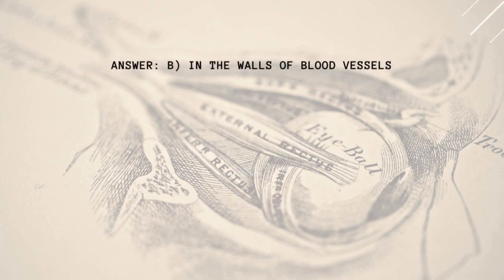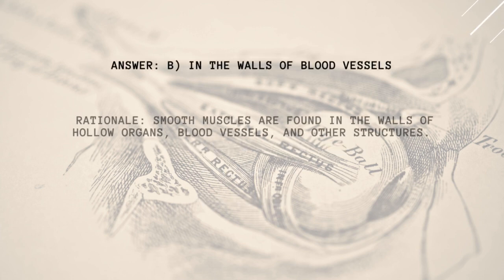Answer: B. In the walls of blood vessels. Rationale: smooth muscles are found in the walls of hollow organs, blood vessels, and other structures.